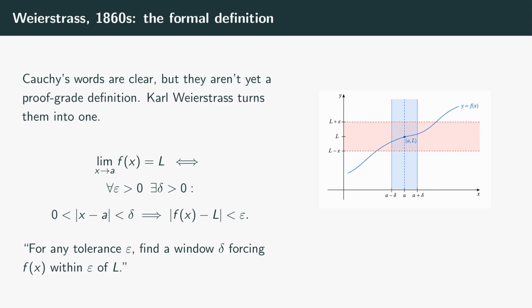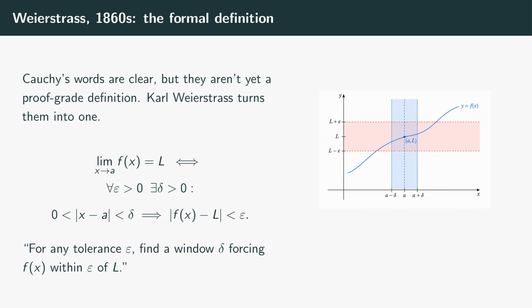Cauchy got the intuition right, but his definition still leaned on English phrases like as small as one wishes, and English phrases aren't proofs. There's a footnote worth knowing here. A Bohemian mathematician, Bernard Bolzano, had already sketched something similar in 1817. His work sat unread for decades.